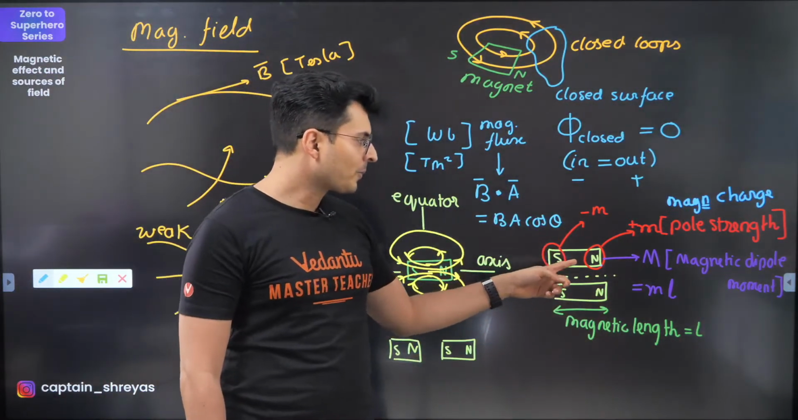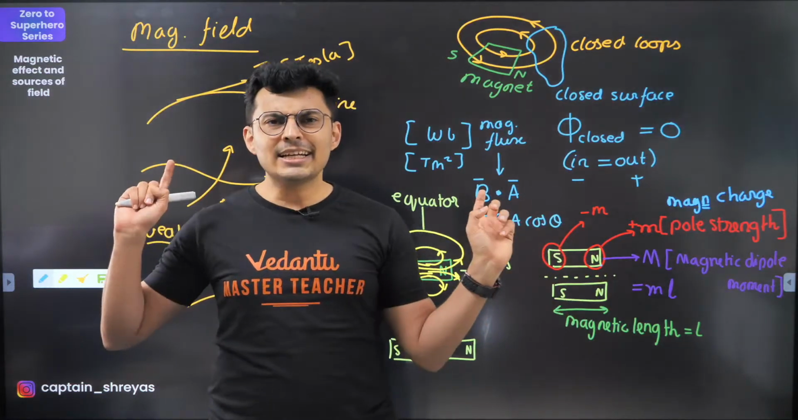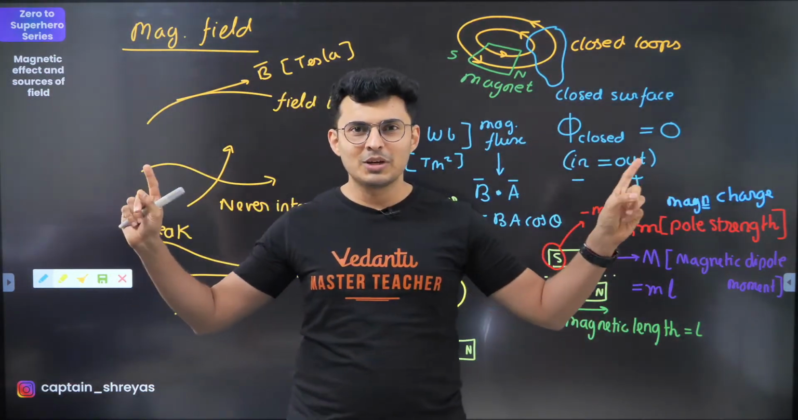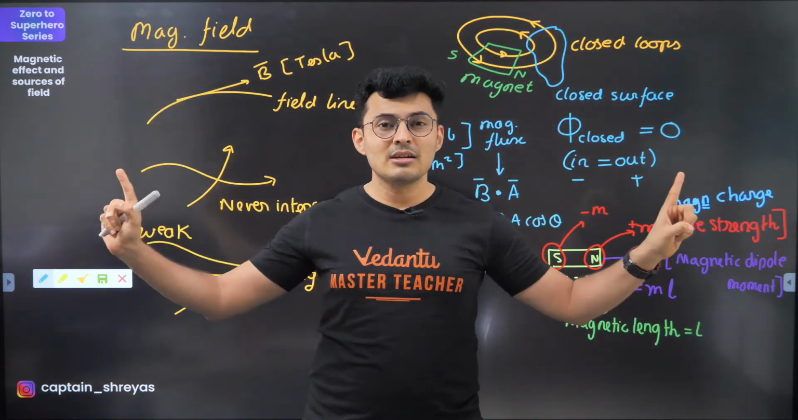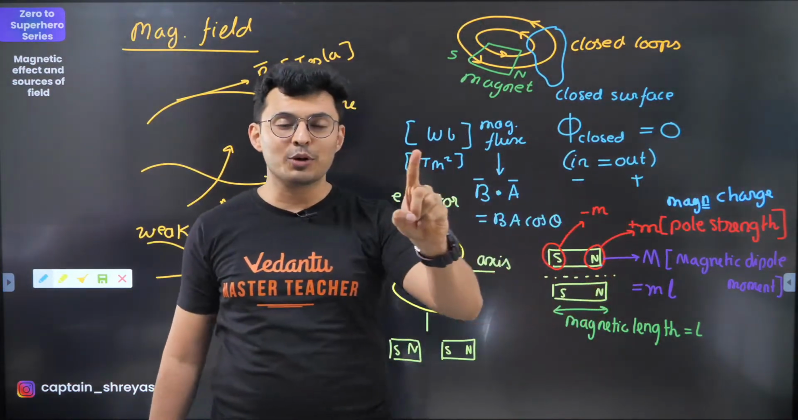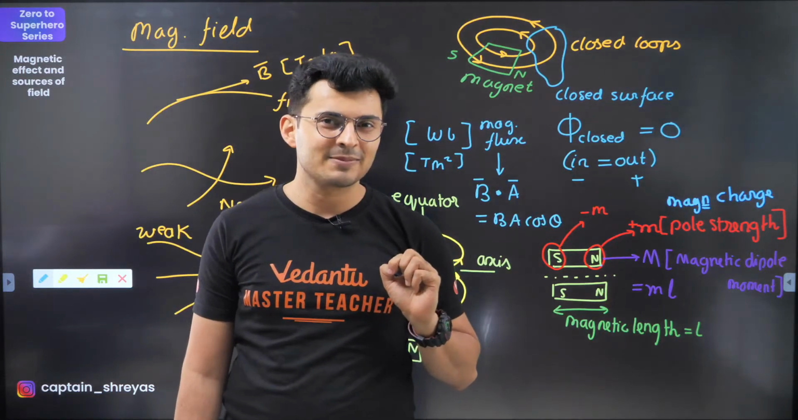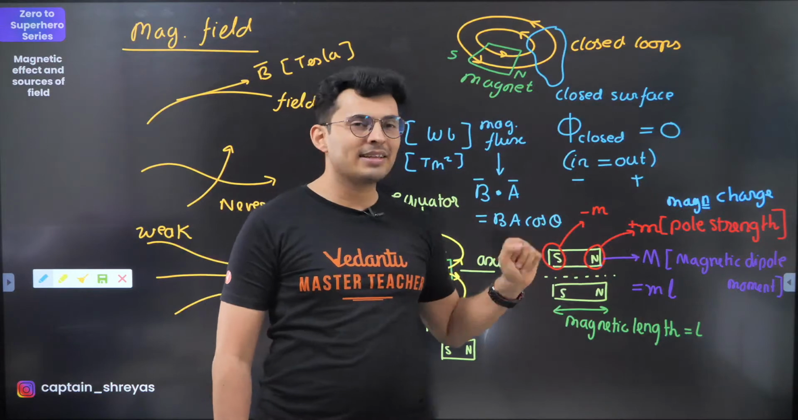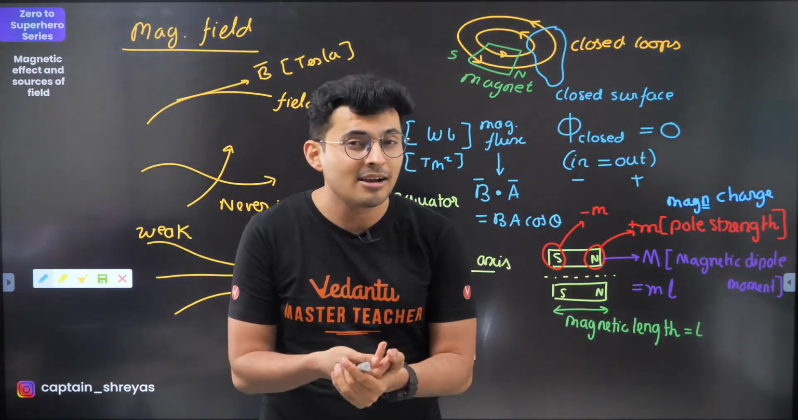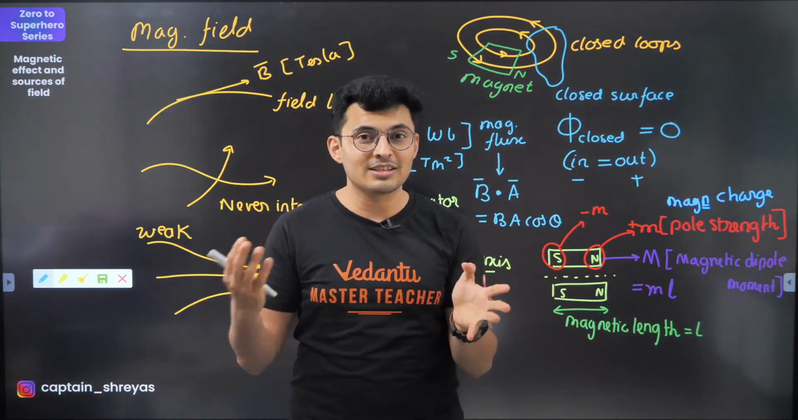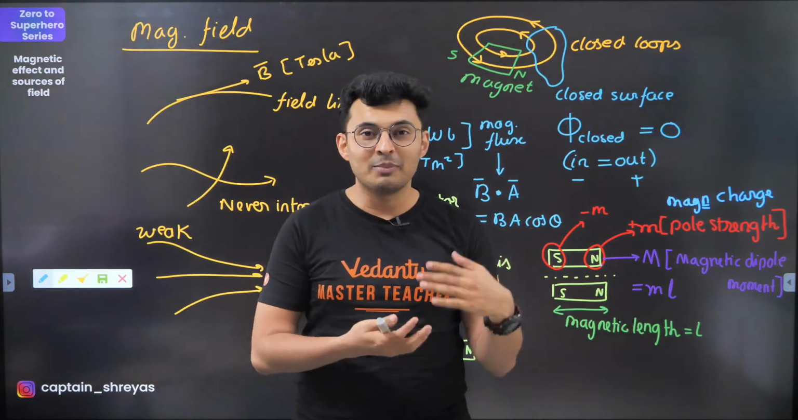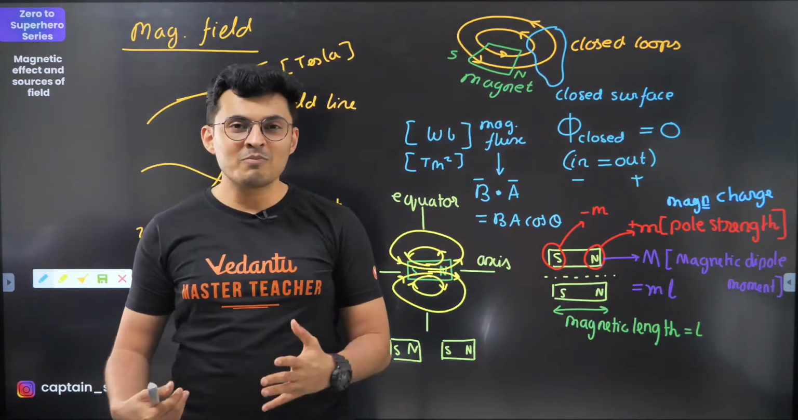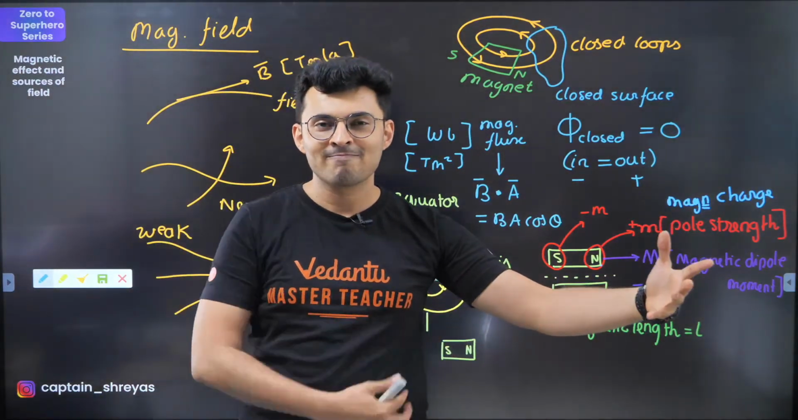Okay, moving on. Now, electric dipole: minus q and plus q, separated by distance L, created the electric dipole moment. I hope you remember this from electrostatics. Minus m and plus m together, negative magnetic charge and positive magnetic charge, create a dipole moment, but in this case it will be the magnetic dipole moment. Got it?